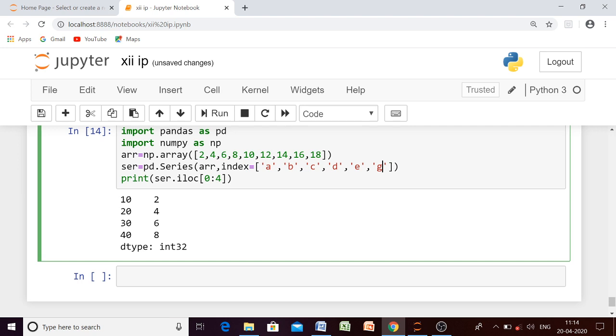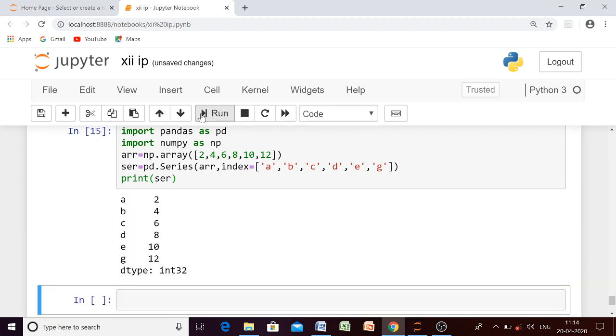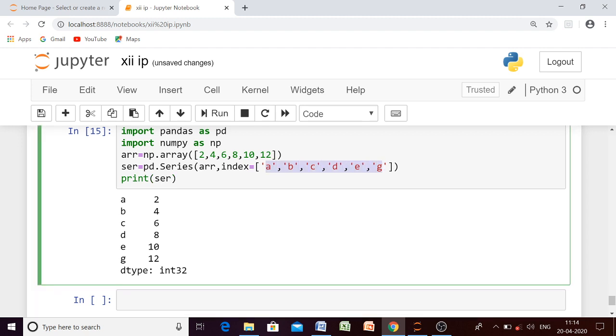Here 6 elements, let us remove 3 elements from here. Now that will be easier for us. Let us see whether the series has been created correctly or not. Yes, it has been created. Now this time we have this index. Let us check again using LOC and ILOC.